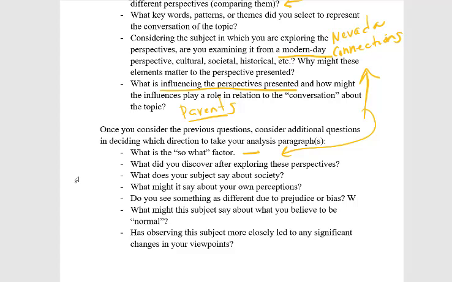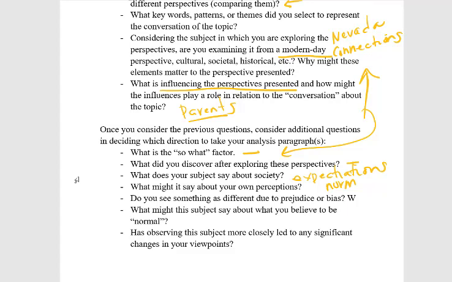Now, the other thing you can do is, what did you discover? Maybe there was something startling in the perspectives. What does your subject say about society, or the expectations? Maybe we could talk about expectations. We could talk about norms, what's considered normal or normative. And then maybe you find through the perspectives that it actually is the opposite of that. And in this example, the perspectives of the young drivers demonstrate that it has nothing to do with maturity, but everything to do with the laws, for example.